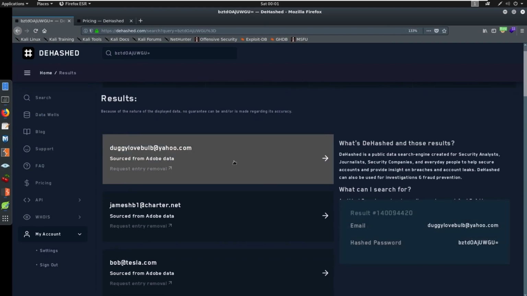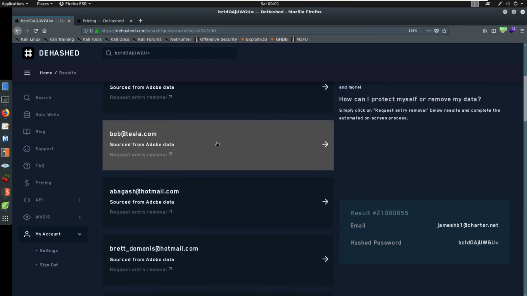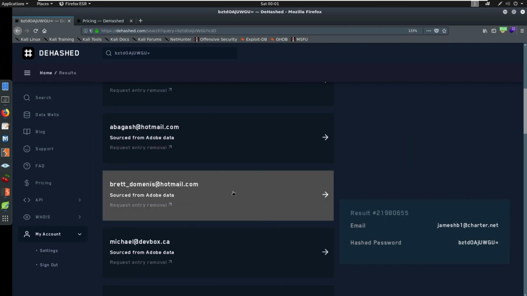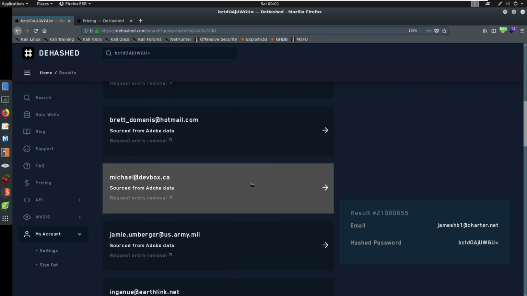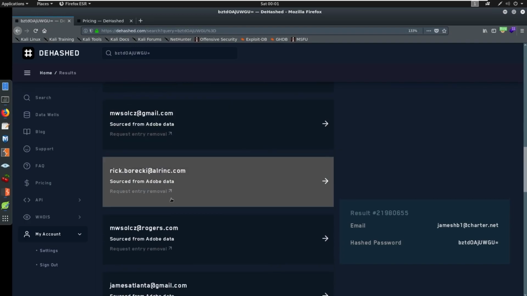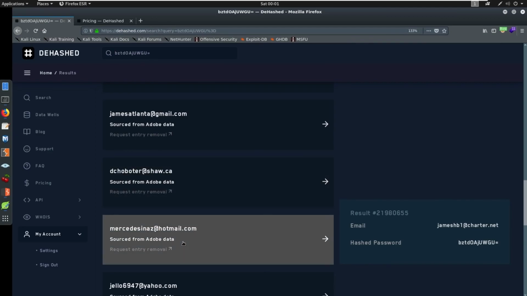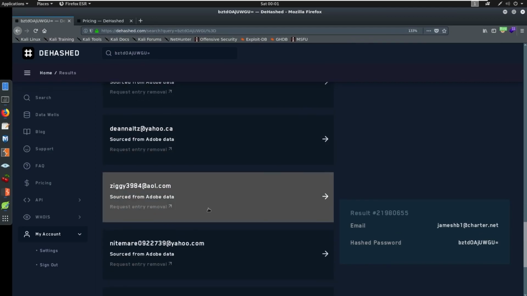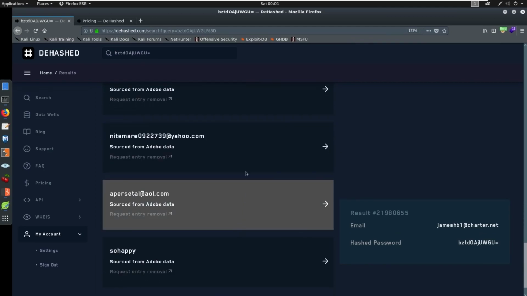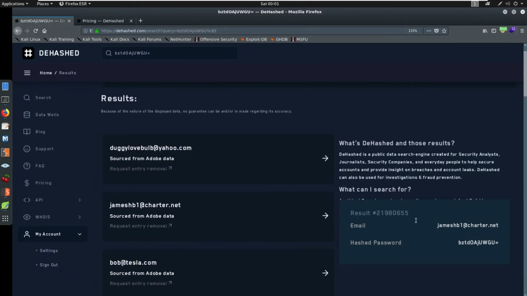I would probably be looking for somebody that has this password with the name of Bob. It's probably not going to be like a Brett or a Michael. We might want to see if we can find another account somewhere else, but these are all tying down to a hash from Adobe. So depending on how they were hashing this data, we might not find anything else of interest. But you can see all the different opportunities here for us to do research and tie down information.